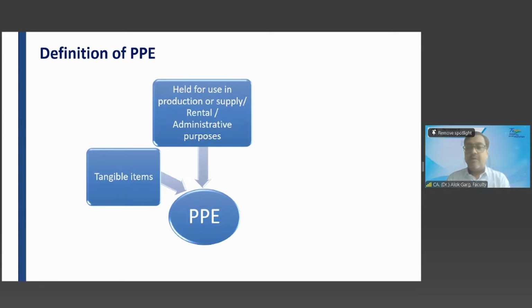What is the use of the machinery? Held for production. Machinery is used for the production, for producing goods.